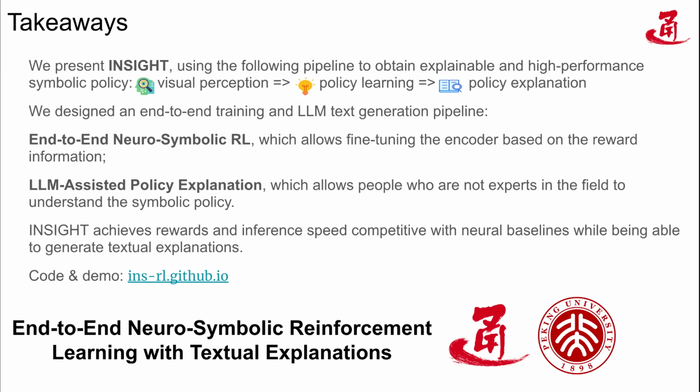Next, we are ready to take away our Insight method, which enhances object recognition accuracy and improves performance through end-to-end neuro-symbolic RL, and enables people without domain knowledge to understand symbolic policies through LLM-assisted policy explanation. Insight achieves the highest average performance and millisecond inference speed on 9 Atari games.